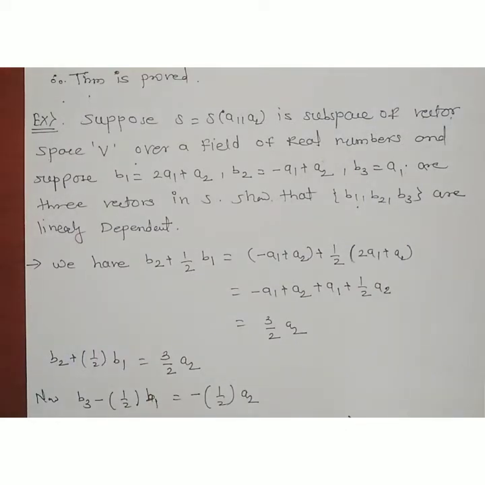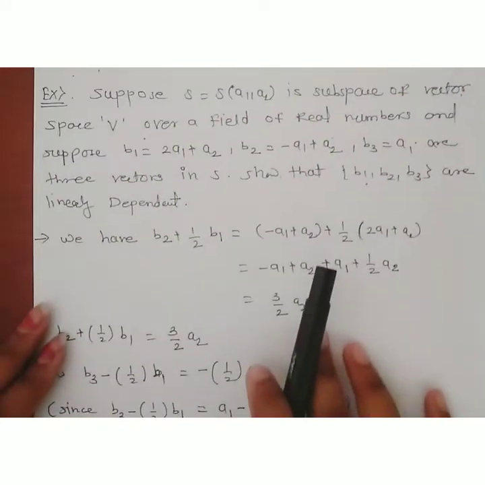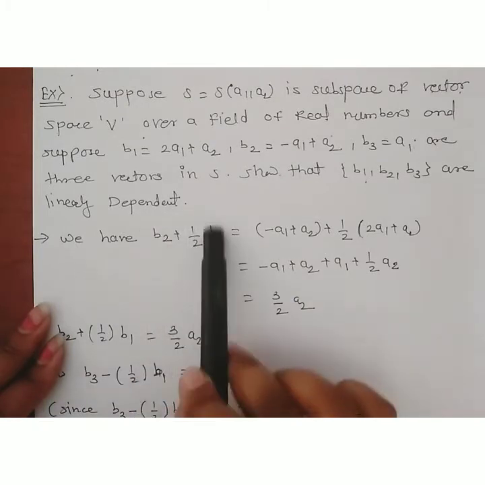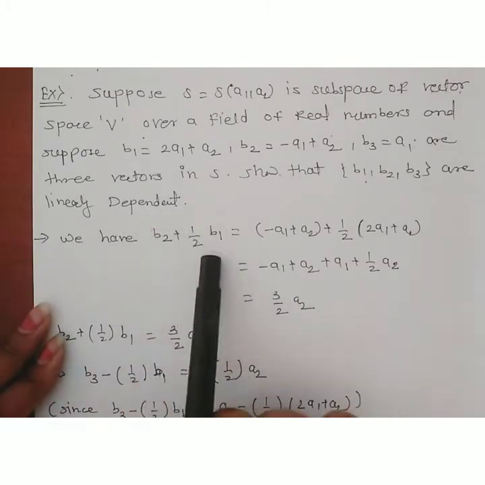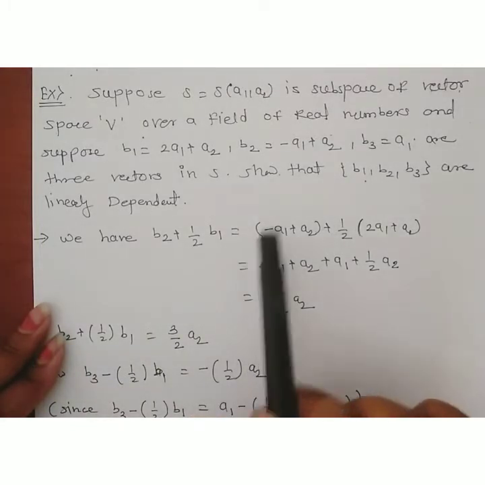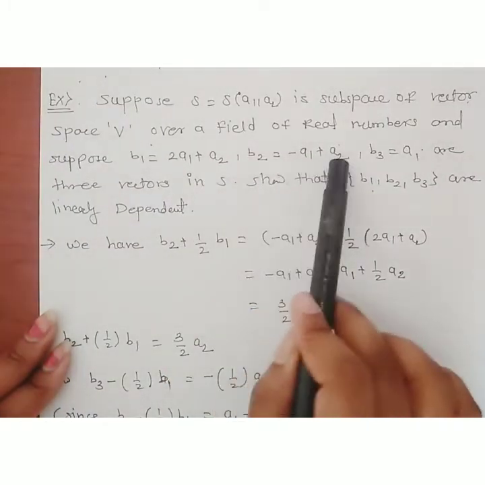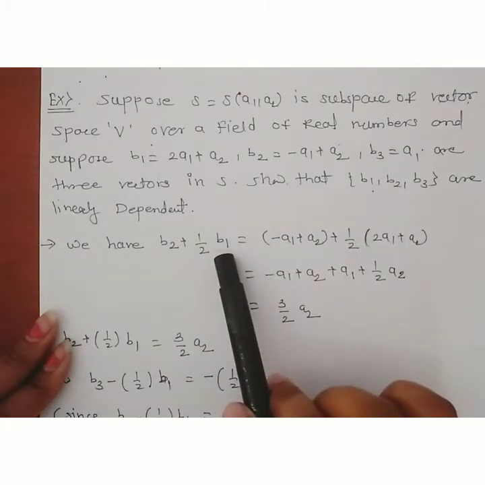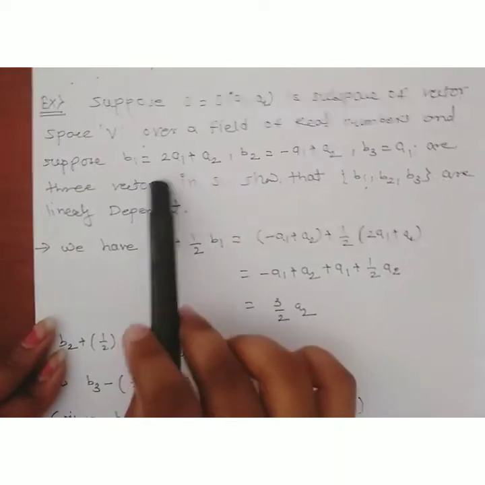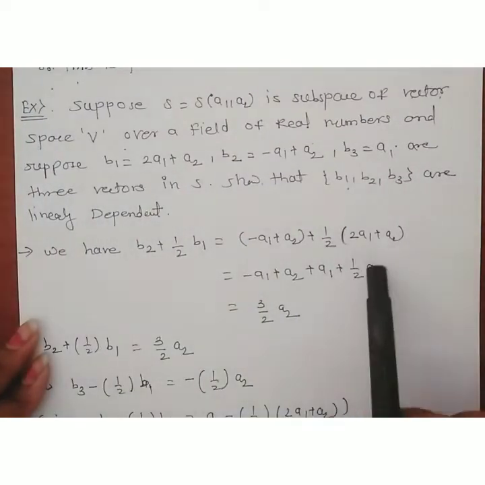So the solution: let us consider b2 plus 1/2 b1. First of all, we find this value b2 plus 1/2 into b1. The value of b2 is minus a1 plus a2, plus 1/2 into b1, and b1 is 2a1 plus a2.